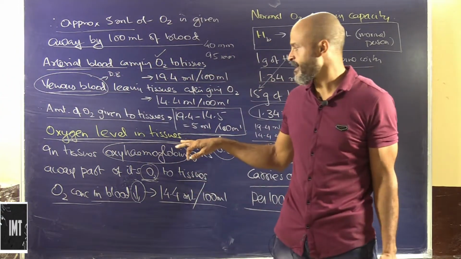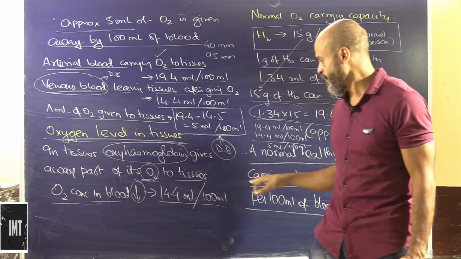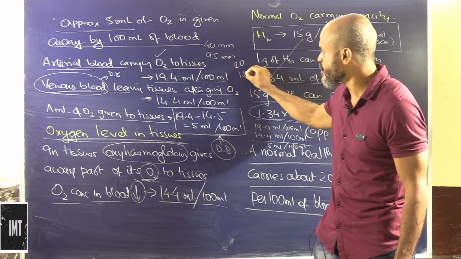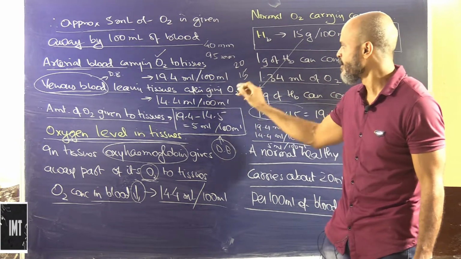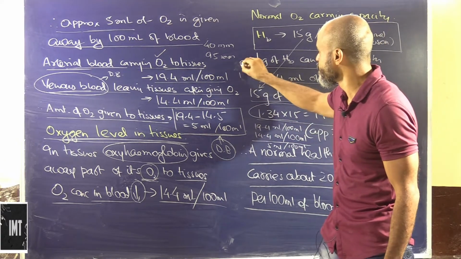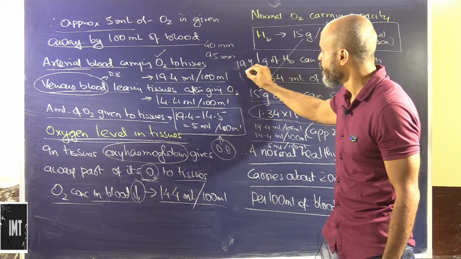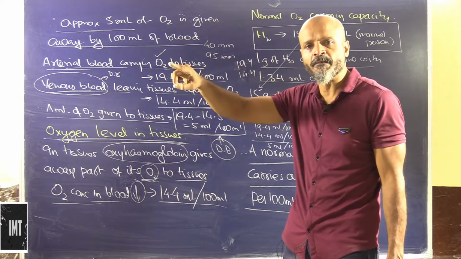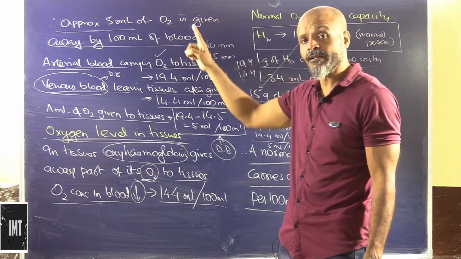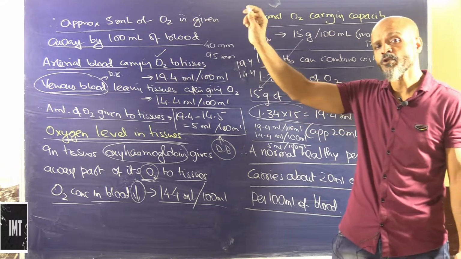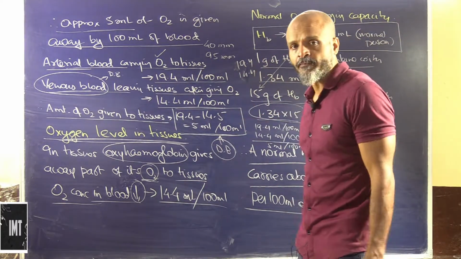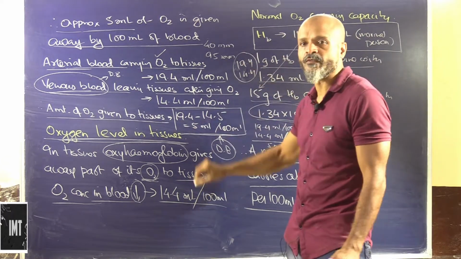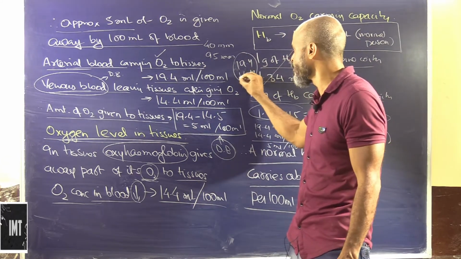Since the blood is carrying oxygen, its oxygen carrying capacity is 19.4 and it has reduced to 14.4. When this deoxygenated blood is pumped by the heart to the alveolar capillary, this deficit is covered and it returns back to 19.4.